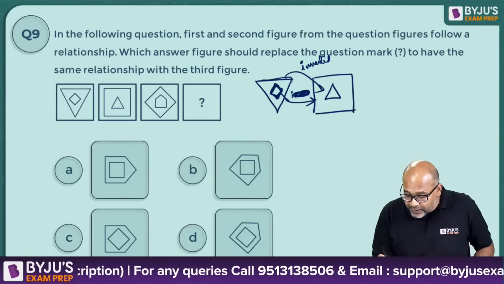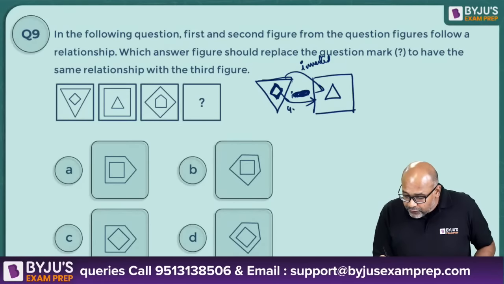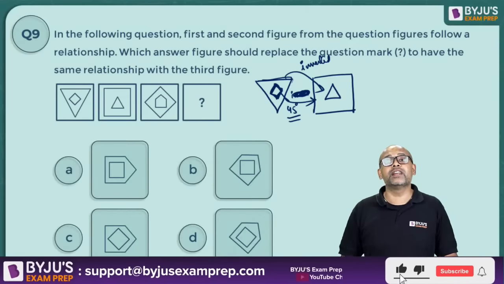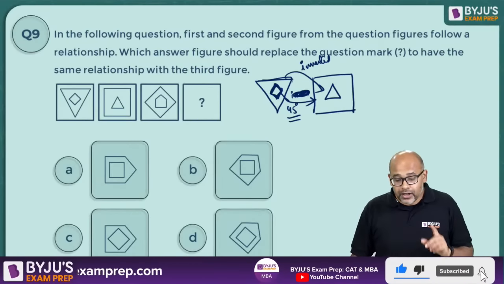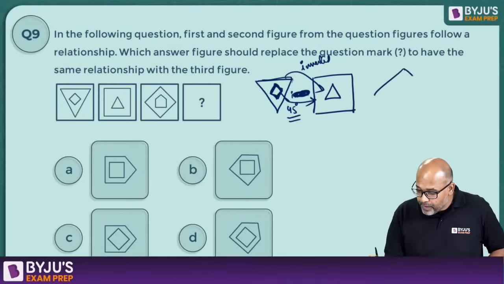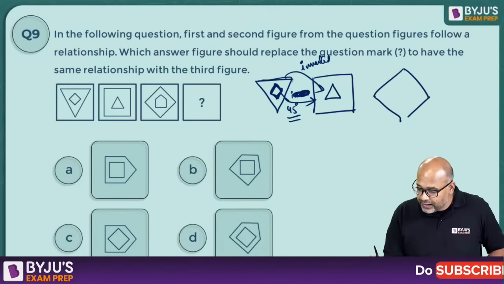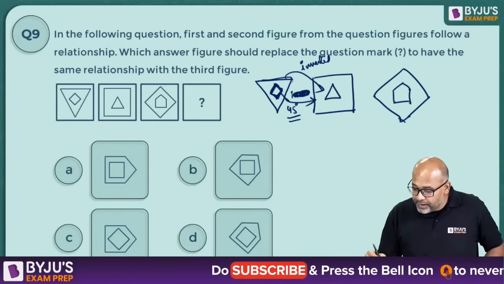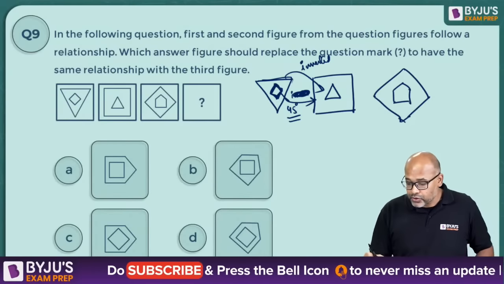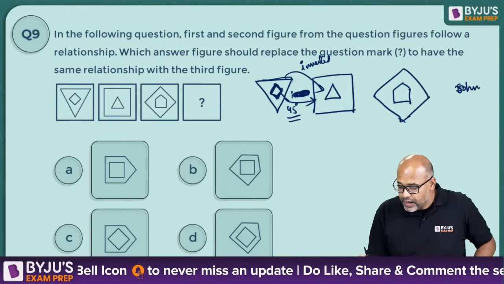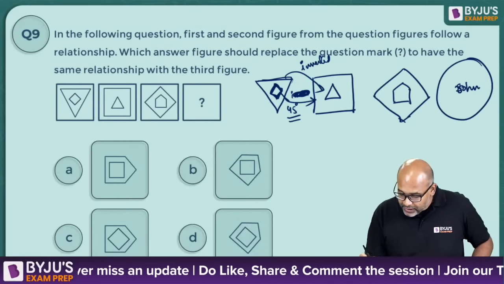Whereas the inside figure just rotated by 45 degrees, right? So what you need is, when you have an outside figure like this and an inside pentagon, then please remember the outside should first go inside. So inside should be a square or a rhombus and the outside should be your pentagon.